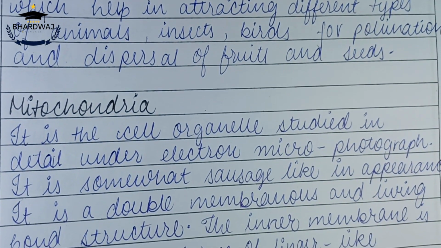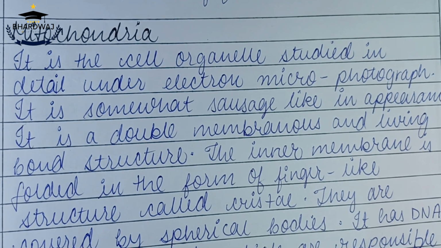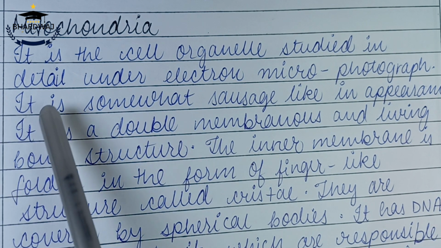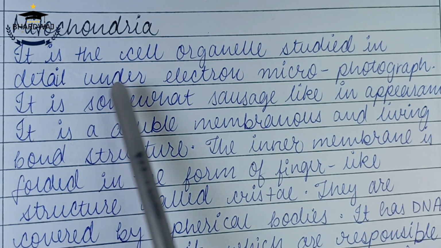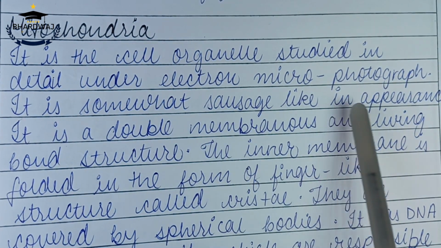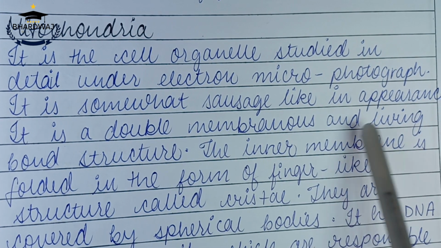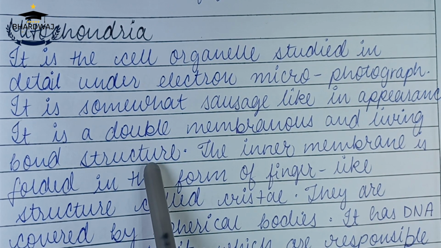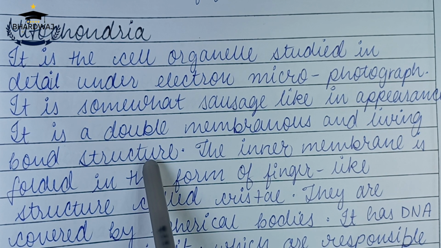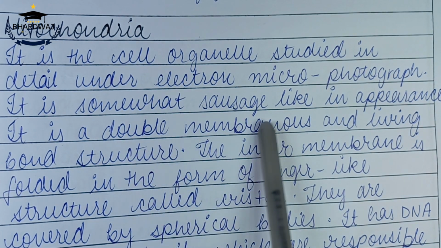Now mitochondria, which is an important part of the cell, may it be animal cell or plant cell. It is generally called the powerhouse of the cell as it provides energy. It is the cell organelle studied in detail under electron microphotograph. It is somewhat sausage-like in appearance. It is a double membranous and living bound structure. This is a structure which has its own membrane like the nucleus has, and the whole cell also has its own membrane. So it has a double membrane.